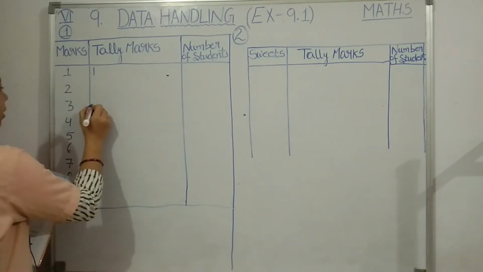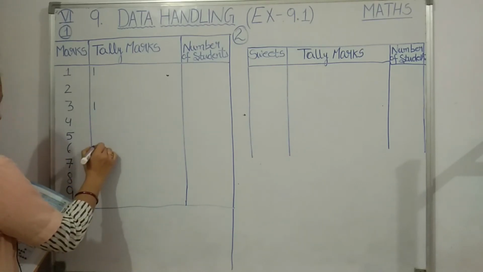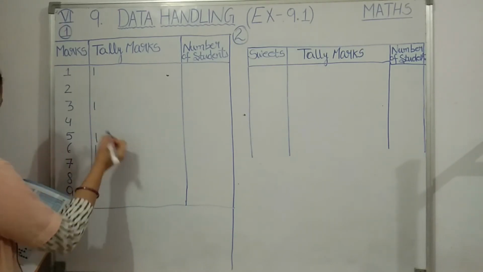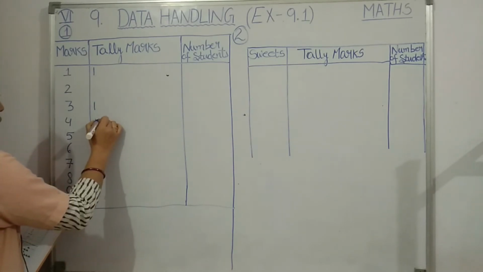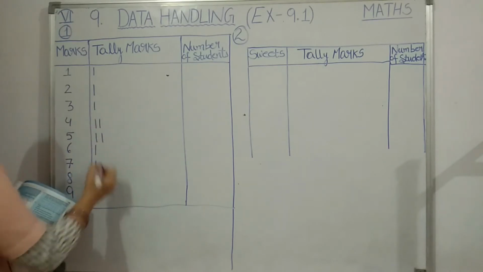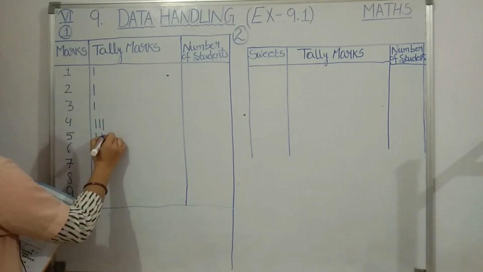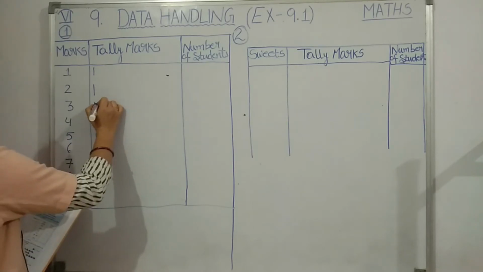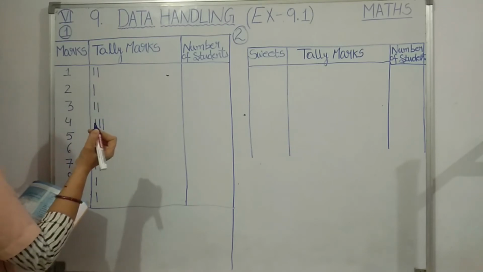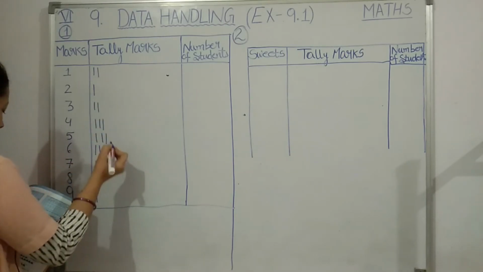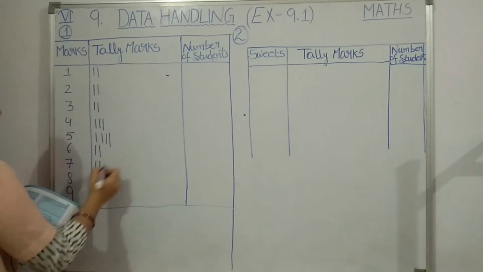The next one is 3, then 7, then 6, then 5, again 5, 4, 4, 2, okay, 4, then 9, then next number is 5 again, then 3, 7, 1, 6, 5, 2, 7.